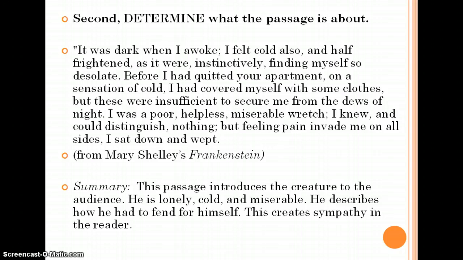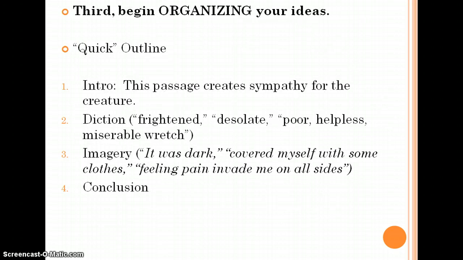Second, determine what the passage is about. So looking at the passage again, you have to ask yourself, what's the point? How is this creating a character for the creature? So my summary for this one would be simple. This passage introduces the creature to the audience. He is lonely, cold, and miserable. He describes how he had to fend for himself. This creates sympathy in the reader. Notice in that last sentence, I'm already starting to get into my analysis. I'm moving away from summary and trying to decide what's the point? Why'd they give me this piece?